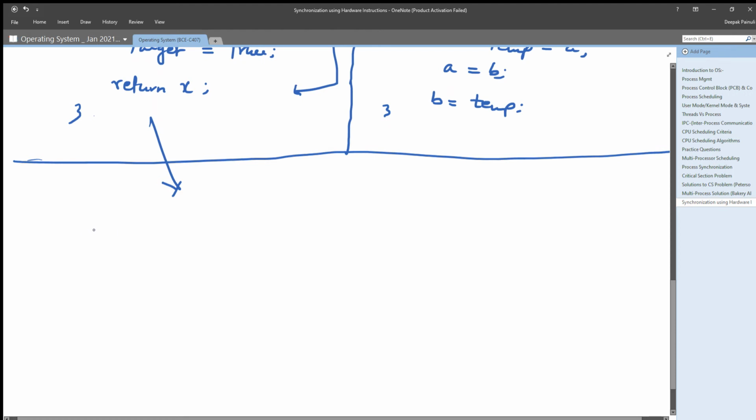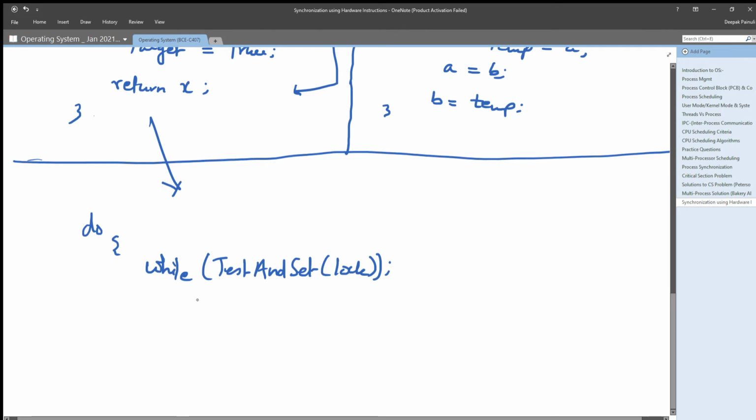So we can use test and set at the entry section of the code of a process, right?